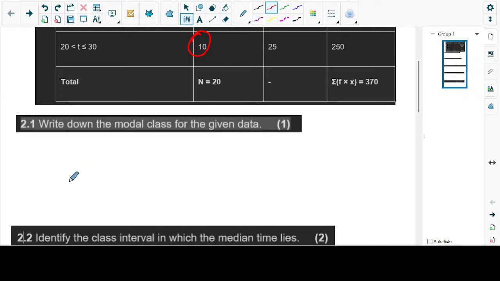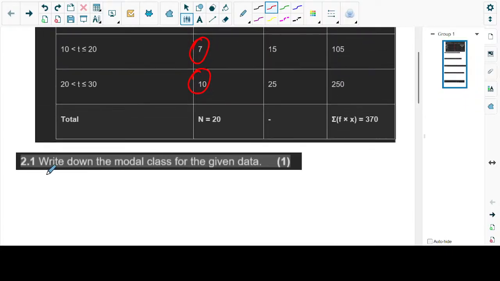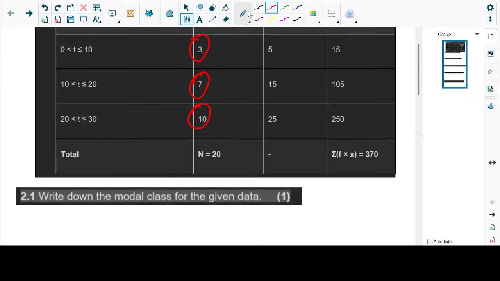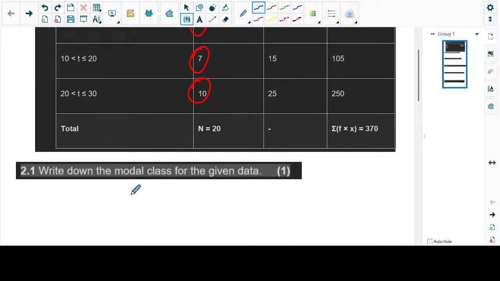So we have 0 to 10, we have 3. So it repeats itself 3 times. And then 10 to 20, it repeats itself 7 times. We have 20 to 30, it repeats itself how many times? 10 times. Now, which one seems to be repeating itself the most here? 10. Yeah. Since this one repeats itself 10 times, they're asking us the class.